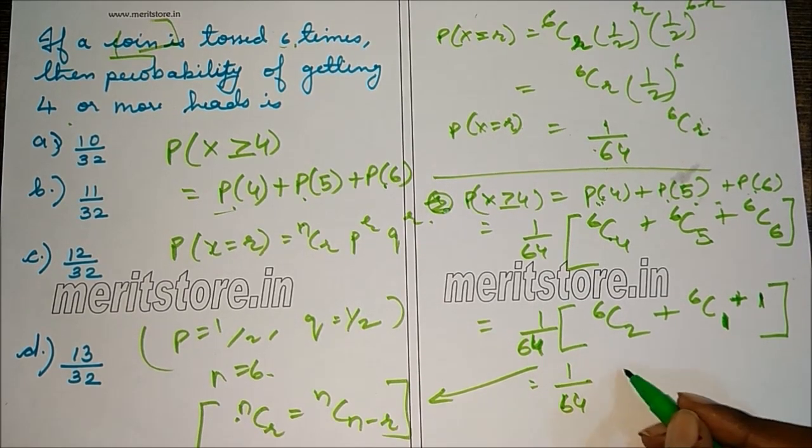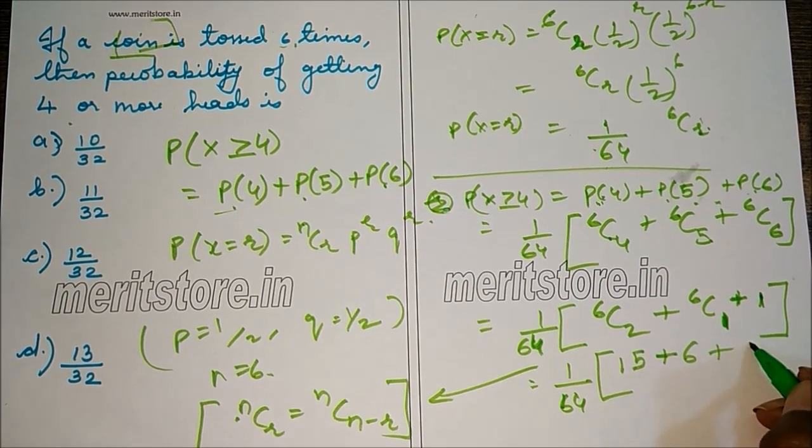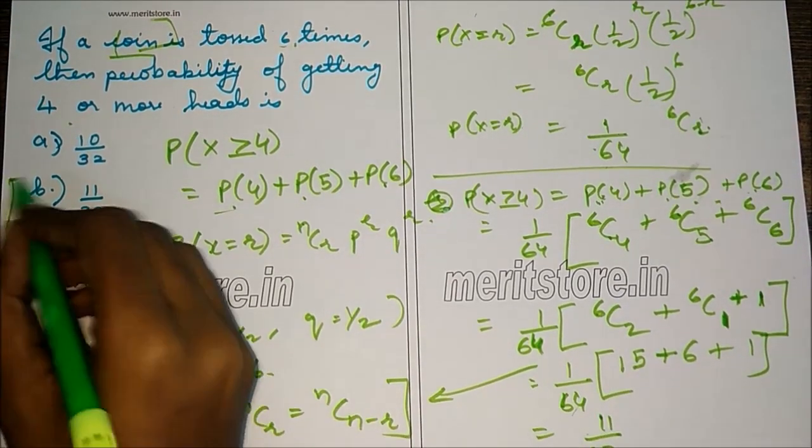Now 6C2 is 15, 6C1 is 6, and the last term is 1. So finally, we'll get the answer as 11 by 32, which is option B.